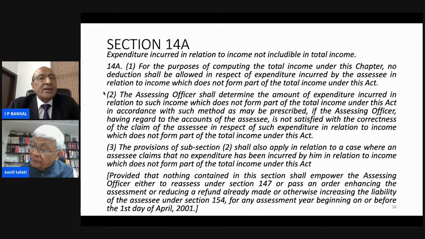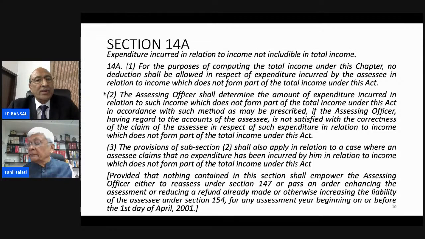Subsection 2 describes that the assessing officer shall determine the amount of expenditure incurred in relation to such income which does not form part of the total income under this Act in accordance with such method as may be prescribed. So this authorizes the assessing officer to determine the amount of expenditure in relation to income which does not form part of total income.